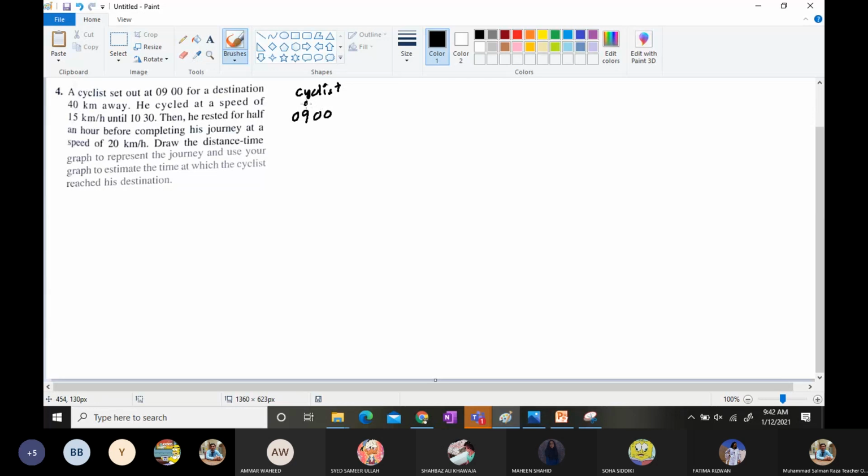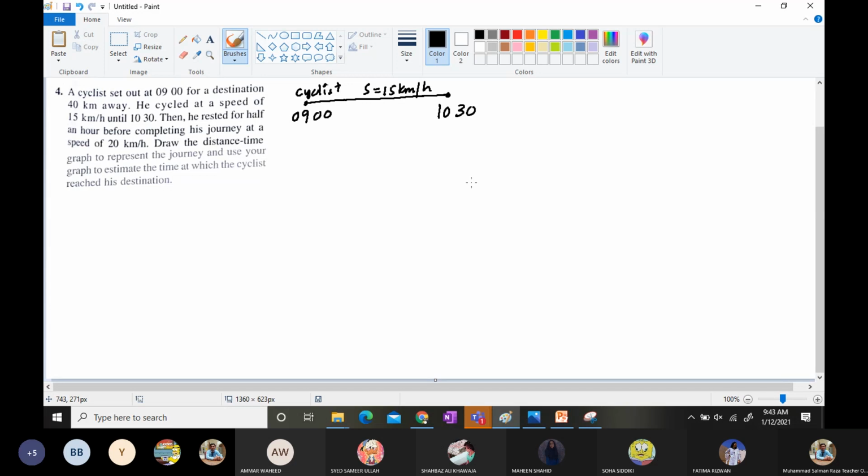So he cycled at a speed of 15 kilometer per hour till 10:30. I'm going to write it over here, 9 till 10:30, and the speed of the cycle was 15 kilometer per hour.